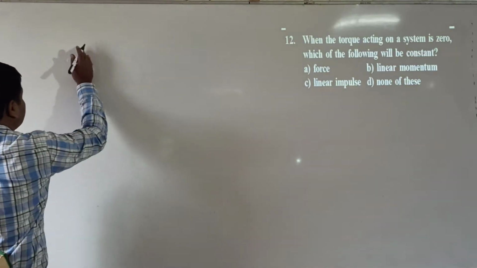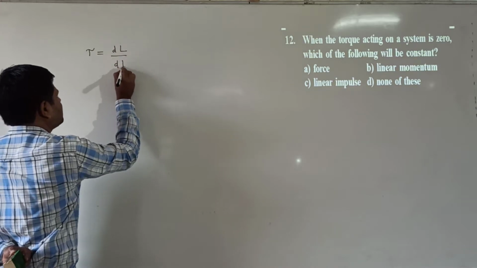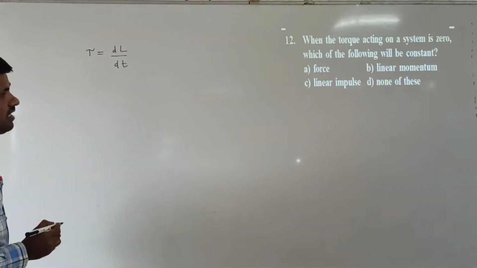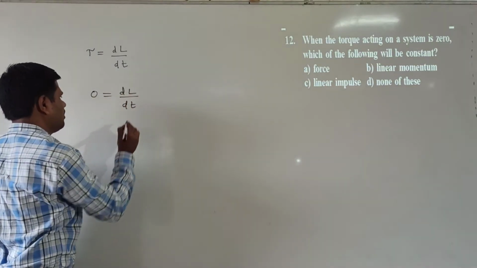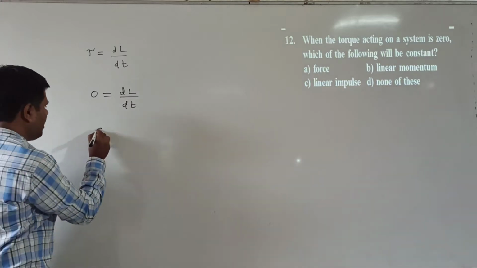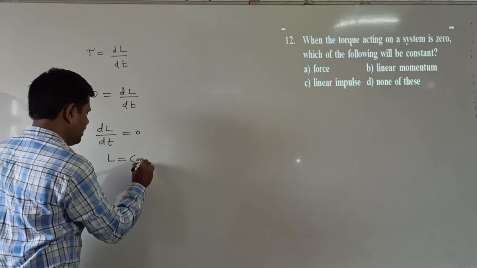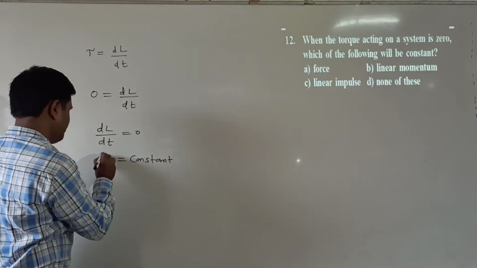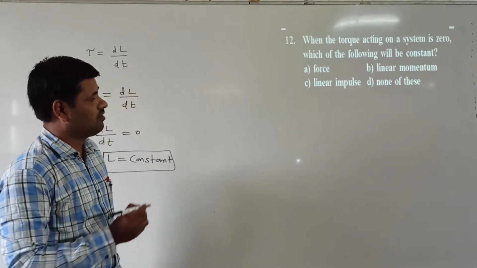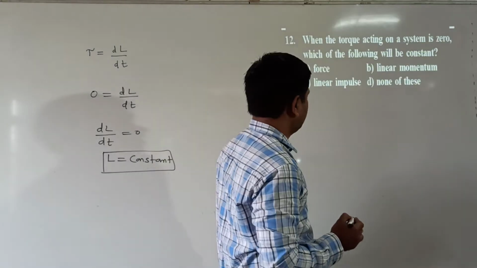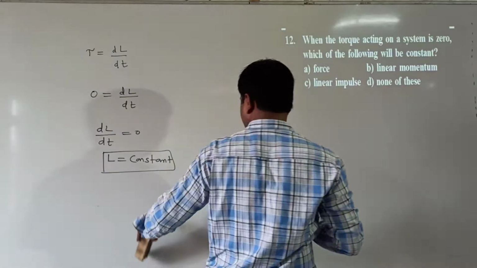Now torque and angular momentum are related by torque is equal to dL by dt. When the torque acting on the system is 0, 0 is equal to dL by dt. Now dL by dt equal to 0 means what is constant here? L is constant, which means angular momentum is constant. Observe the options here. Force, linear momentum, linear impulse, these are all not constant. So here only angular momentum is constant.